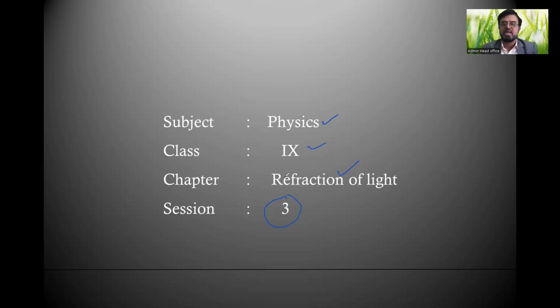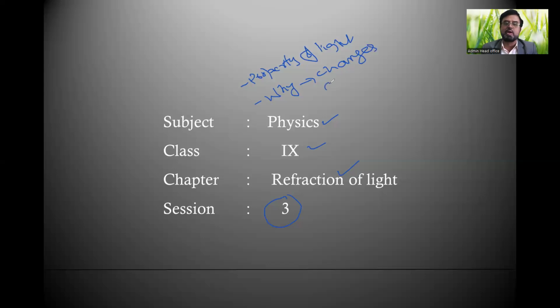As you all know, refraction of light is a property of light, just like reflection we have seen in lower classes. Why does it happen? It happens when light changes from one medium to another.